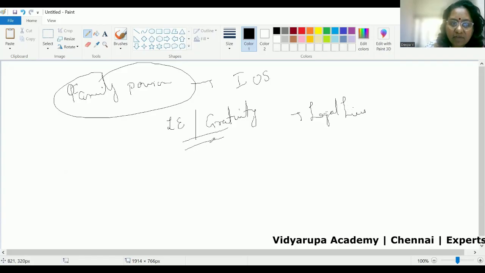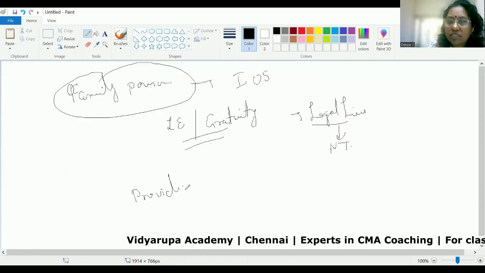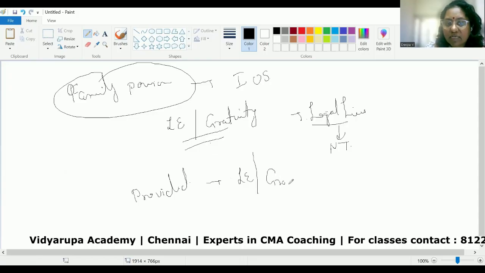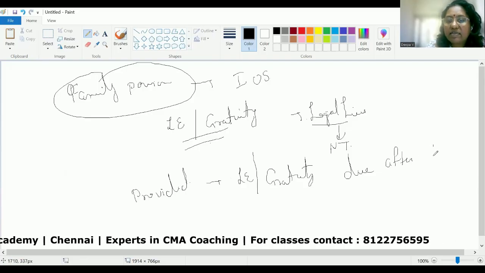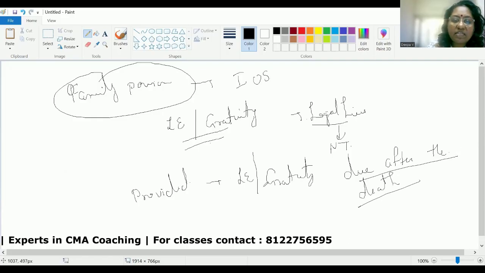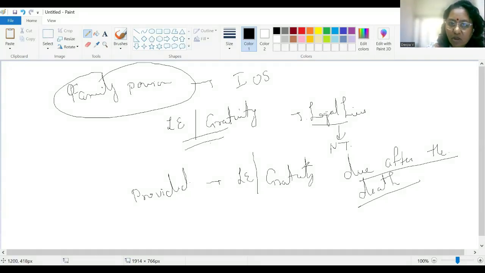The gratuity or the leave encashment received by the legal heir is not taxable, provided this leave encashment or gratuity is due after the death. Okay, the employee dies on 15th, the leave encashment or gratuity is due on 18th. In that case, the employee is not there to receive the amount, it will be received by the legal heir only. So in that case, the whole thing is exempted. It is not to be taxed in the hands of the legal heir.